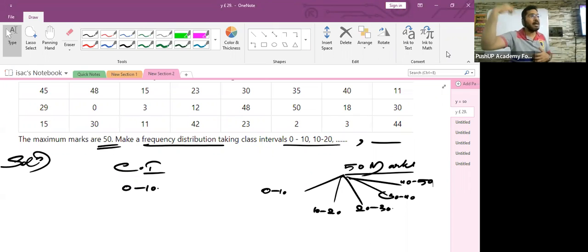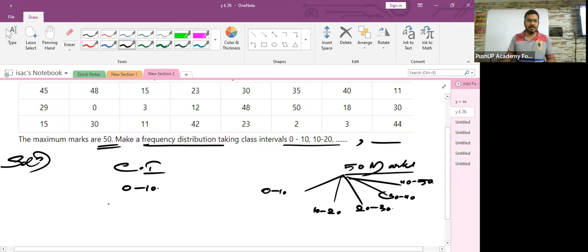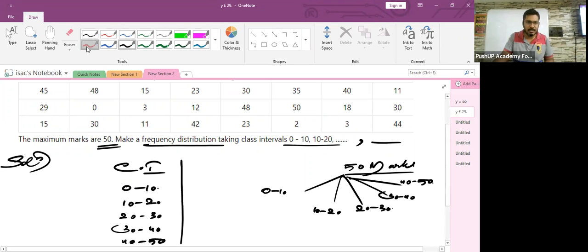It represents the marks the students have scored. Are you getting it? So when I'm writing the class interval 0 to 10, then 10 to 20, 20 to 30, I'm trying to figure out the number of students who are scoring in this range.